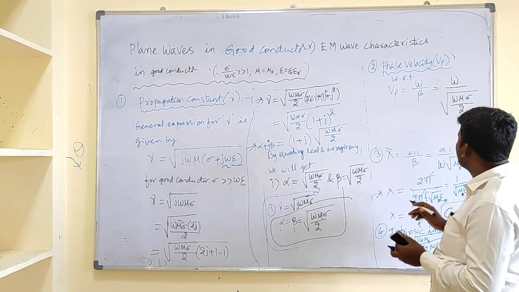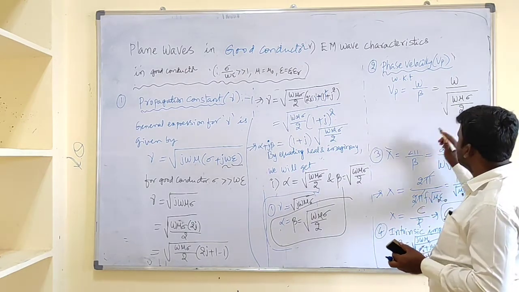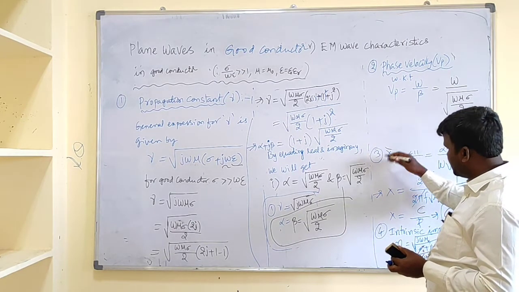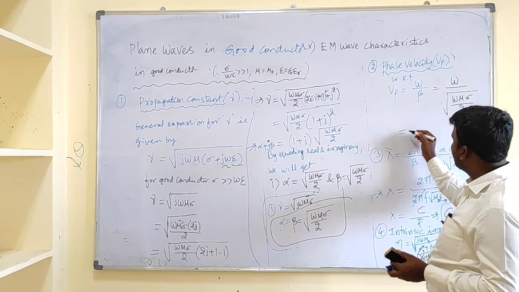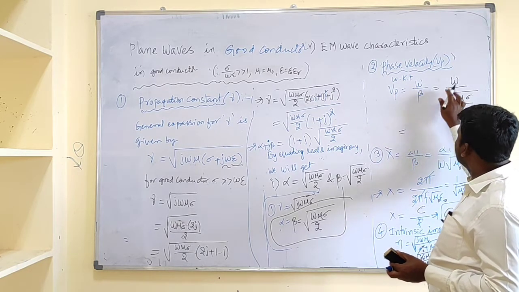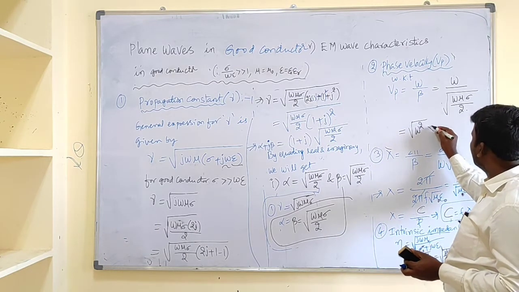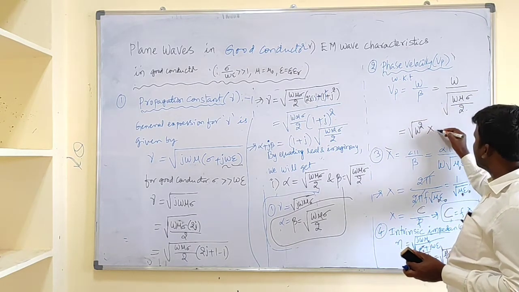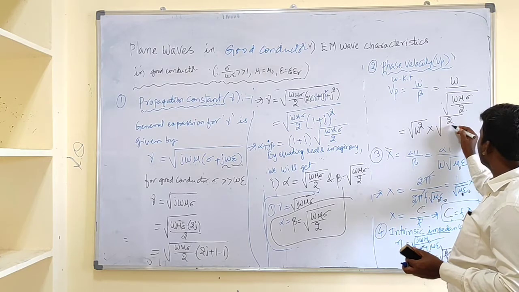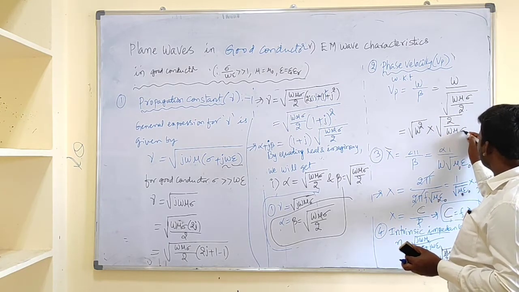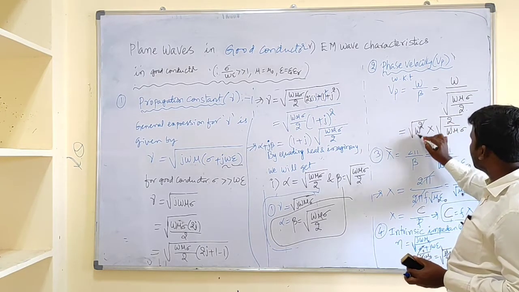This can be written in terms of roots as root omega square into 2 by omega mu sigma, so this omega cancels out.